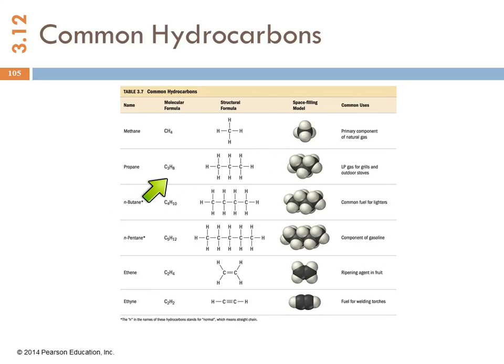Propane is 3 carbons, so there's propane. N-butane. B, Mom eats pickled bananas, that's the 4th one. 4 carbons. Pentane is 5. And so we can just make these straight chains of carbon. The name tells us how many.